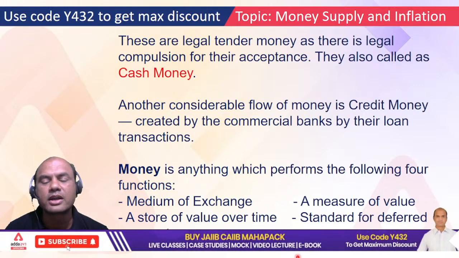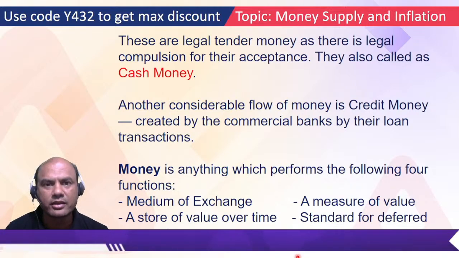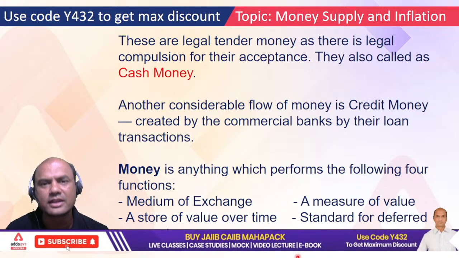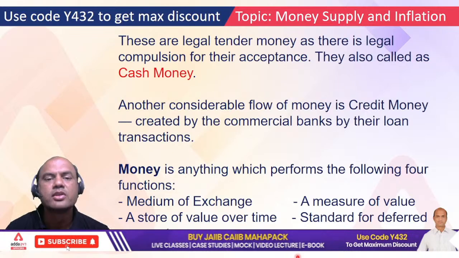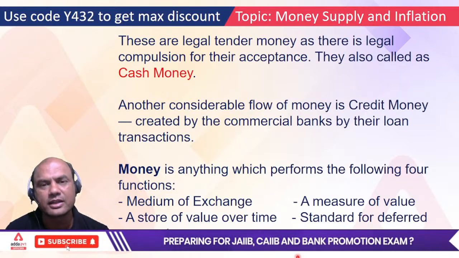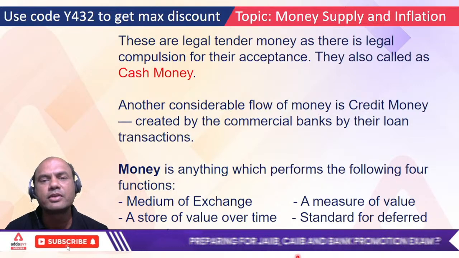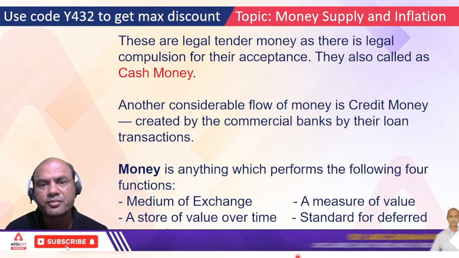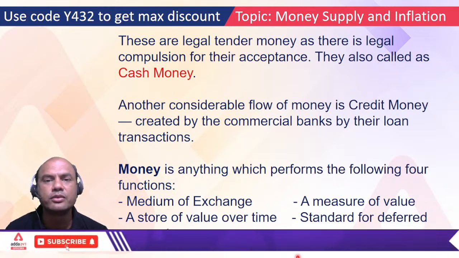Store of value over time means what? Suppose I have a 500 rupee note today and I keep that note with me, and after 10 years I start using that 500 rupee note, unless it is banned. If I use this 500 rupee note after 10 years also, everyone will recognize this note as a 500 rupee note only. So this is known as store of value.